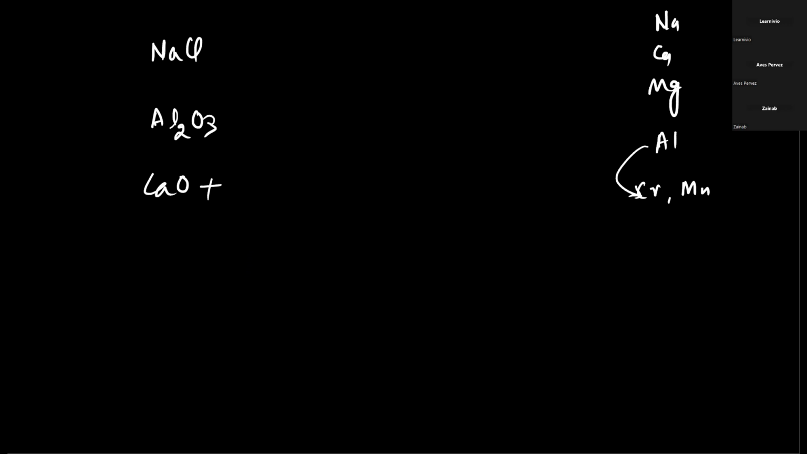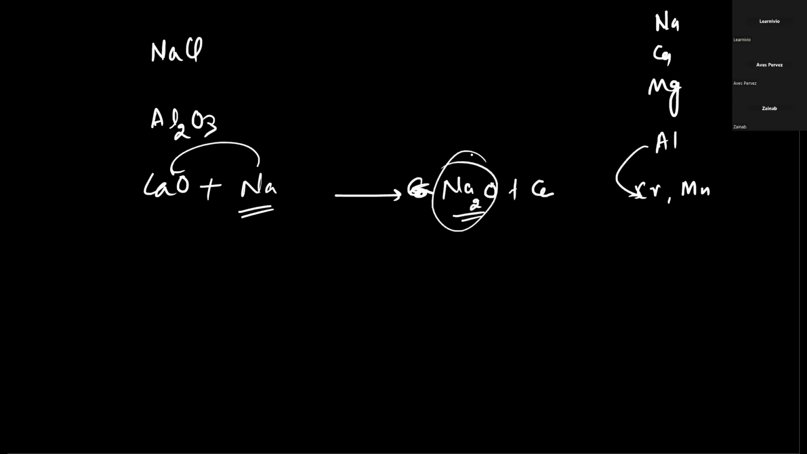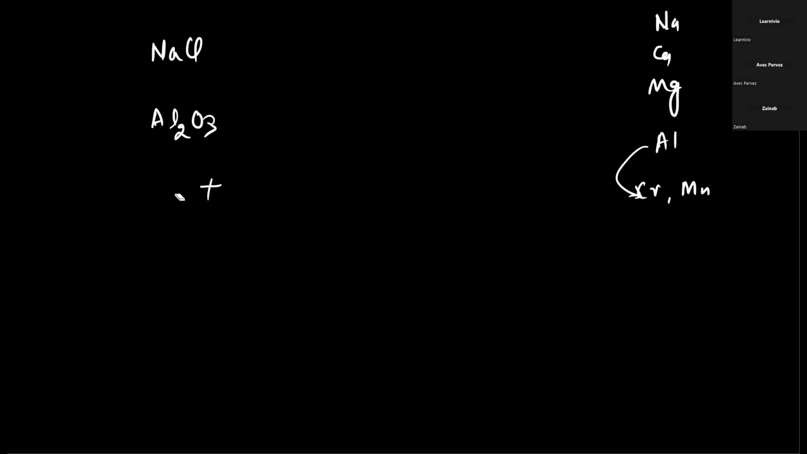We also cannot use a more reactive metal. For example, if you have calcium oxide and want to get calcium, we cannot reduce it with sodium because sodium is costlier than calcium. Using sodium would give you Na2O plus calcium, but sodium would be lost. So we cannot use this method because sodium is expensive; we would be spending more than the value of the metal obtained.